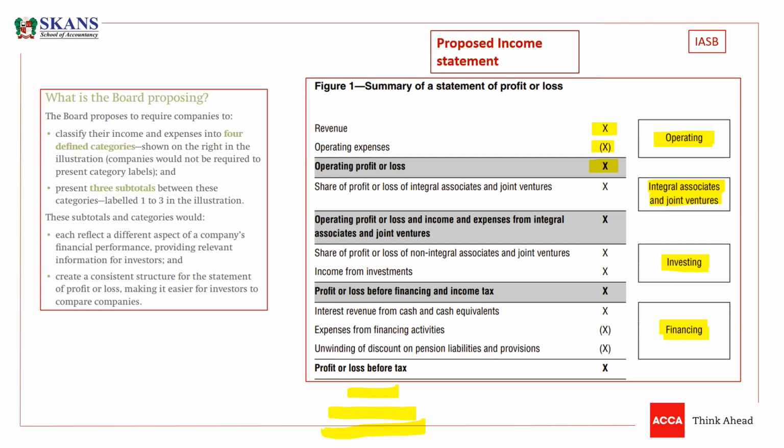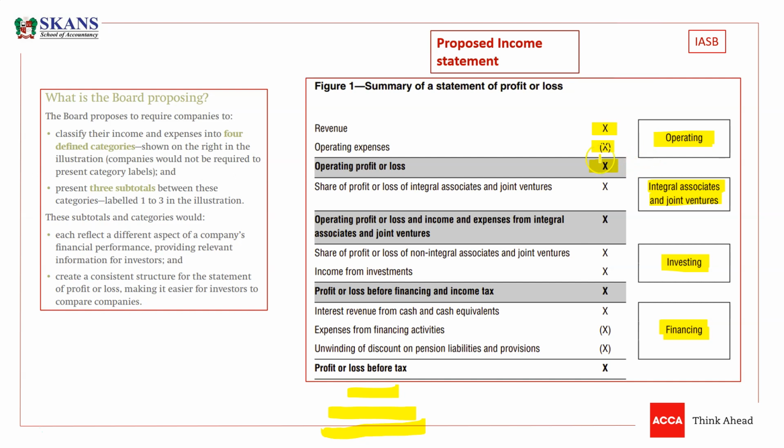If they are presenting financials according to the function of expense, then yes, they can do that. But what you need to understand is that you need to include revenues and the operating expenses so that you can have operating profit and loss.